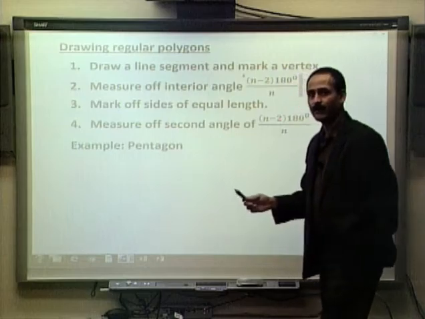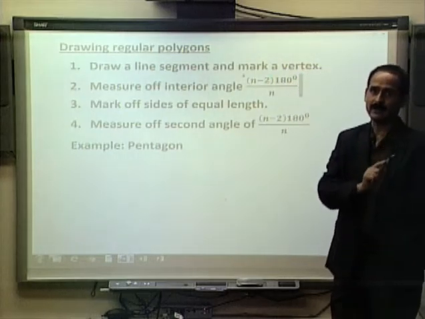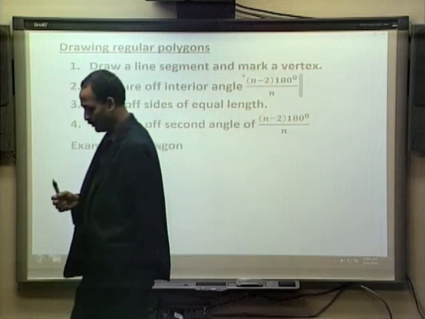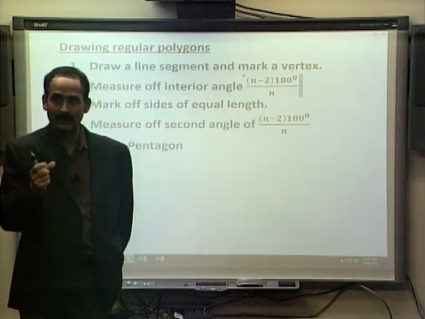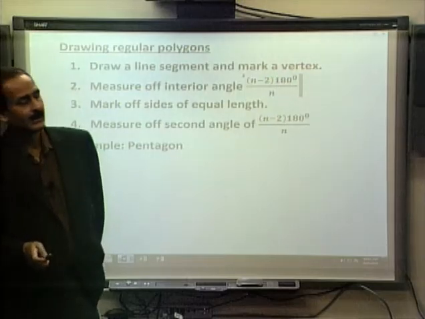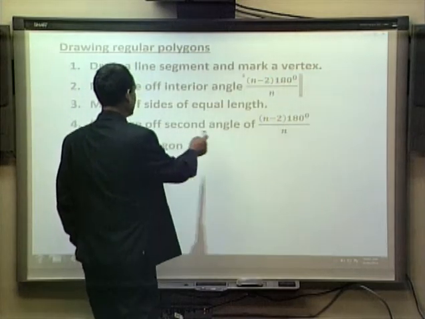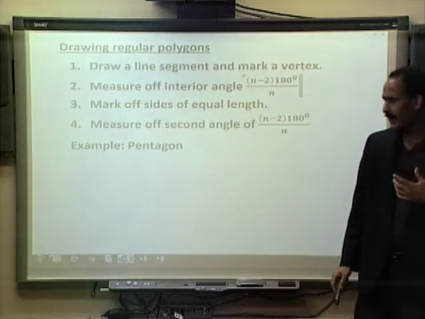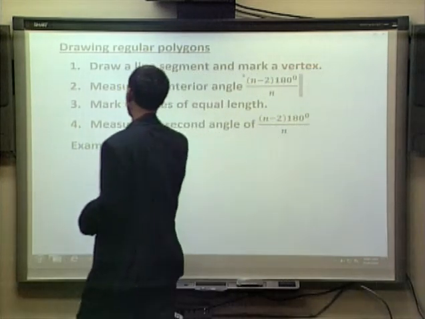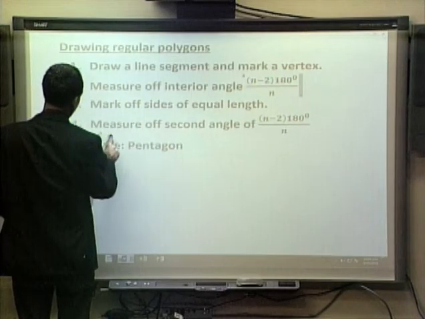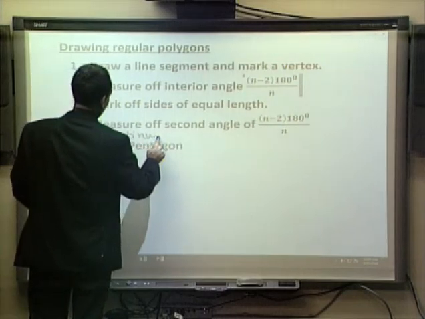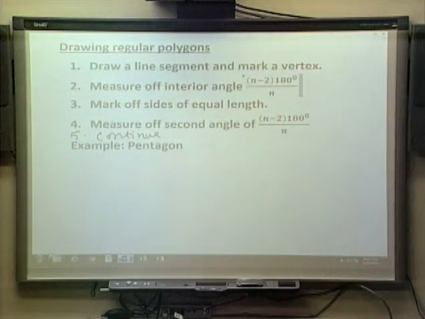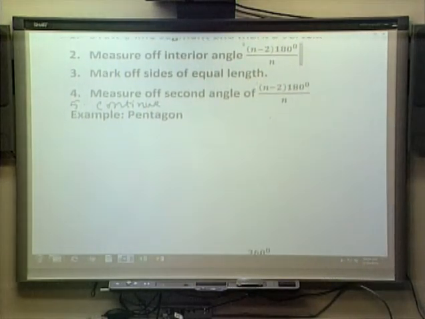So once we find the vertex, we measure that angle, and mark the side of equal length. Because we are thinking of a regular polygon, the sides have to be of equal length. Then measure the second angle of n minus 2 times 180 over n, and continue the process. Number 5 is continue the process. Let's see how we will construct a regular pentagon.